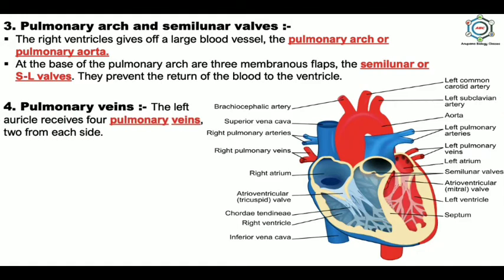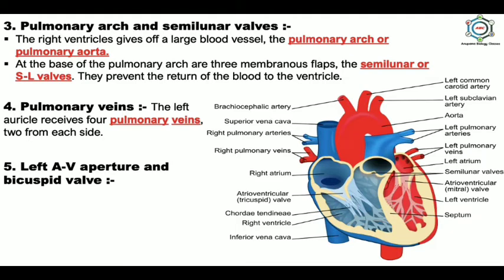Pulmonary veins. The left auricle receives four pulmonary veins, two from each side. These are the right pulmonary veins and left pulmonary veins. The right pulmonary veins are two in number, that means one pair, and the left are also two in number, it means one pair.